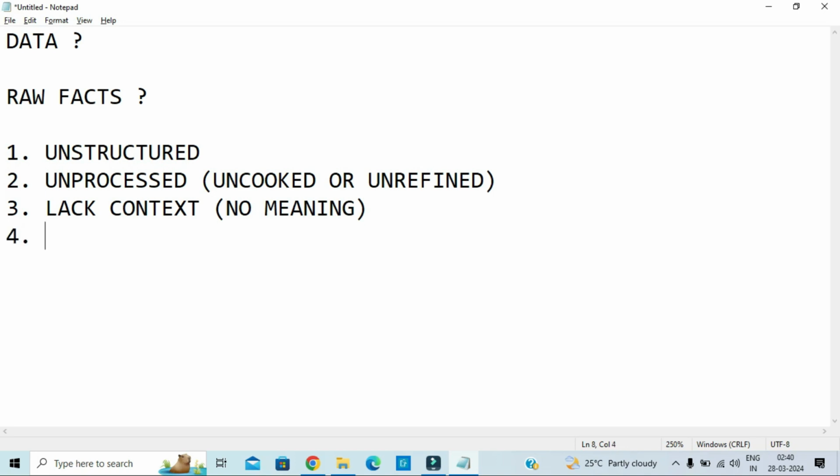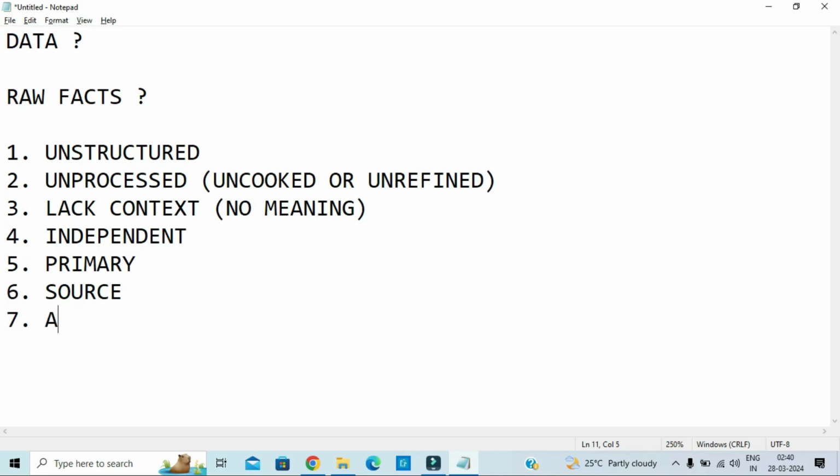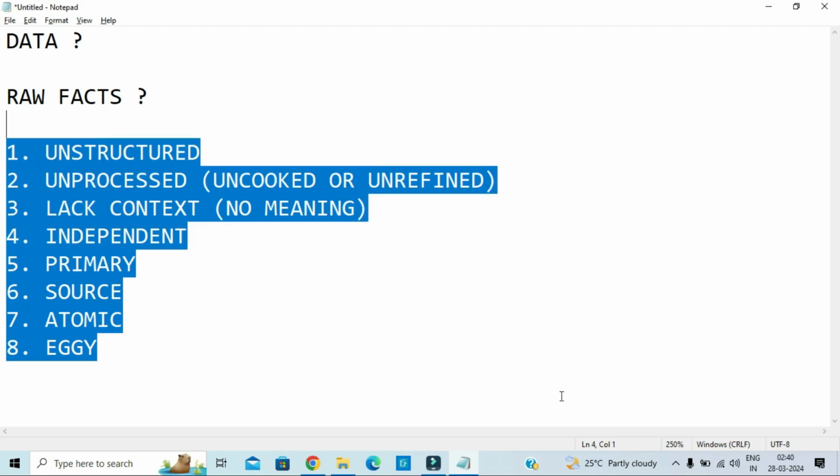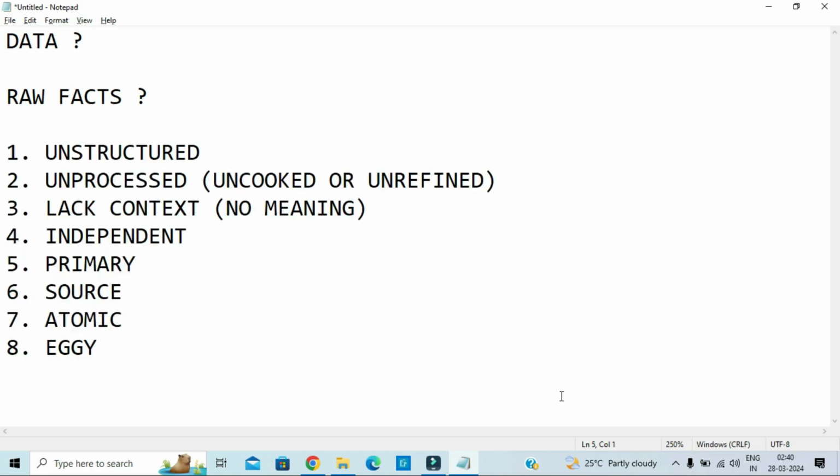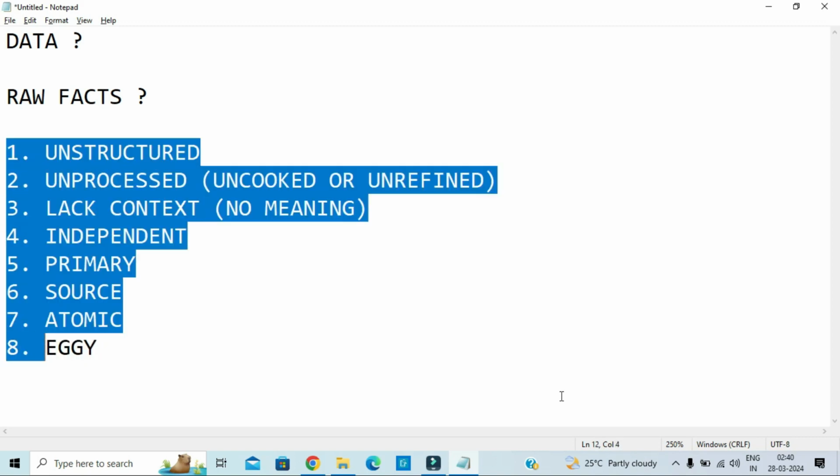Data is independent in nature. Data is primary. Data is source. We can also say this as source data, atomic data. We can also say this as AGI data. So data is represented by these words. So why is data represented by these words? Let's get to know about it.